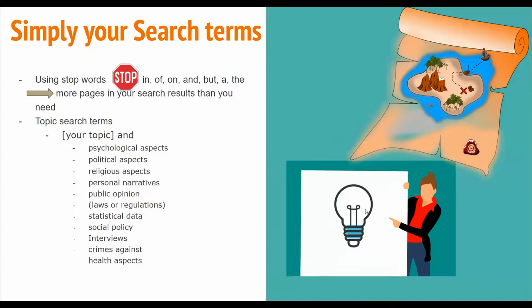Simplify your search terms. Using stop words such as in, of, on, and, but, a, the creates more pages in your search results than you need. If you don't simplify your searches, you have more to go through. You can also use topic search terms such as your topic and psychological aspects, political aspects, religious aspects, personal narratives, public opinion, laws or regulations, statistical data, social policy, interviews, crimes against, and health aspects. By combining your search with other different aspects that you can cover, it will narrow down your search topics and give you better results.